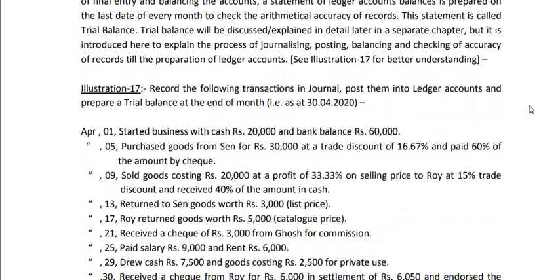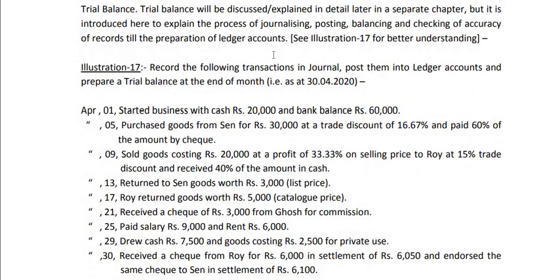That means to check our work till the preparation of ledger accounts, whether everything is going correctly or not, we need to prepare a trial balance. Now I am going to explain one illustration, number 17, to explain the whole process: how to pass entries in journal, how to make posting to ledger, how to balance the accounts, and how to prepare the trial balance.